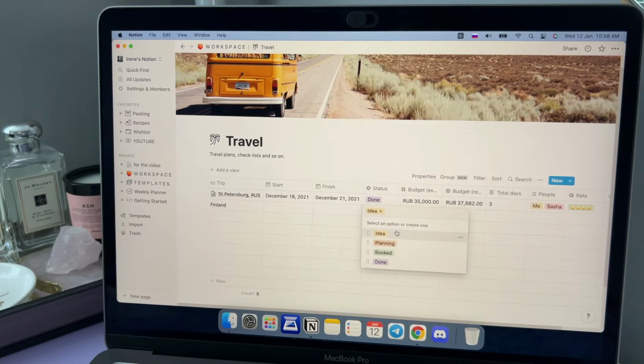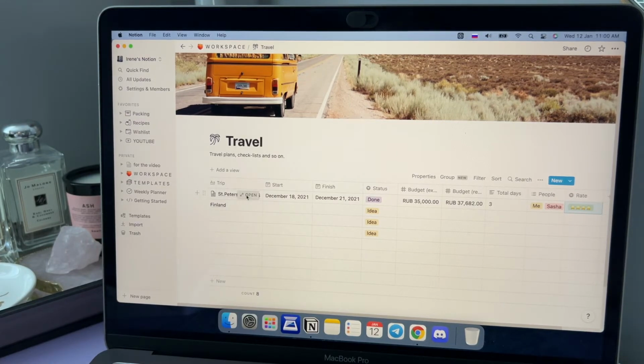And of course, this could be an idea of a trip, or I'm on a planning step, or we already booked some tickets and Airbnb, or it's done, like St. Petersburg. There I added 2 columns, budget expected and budget real. You can see that I planned to spend 35,000 rubles for this 3-day trip in St. Petersburg, and in real life we spent 2,500 more.